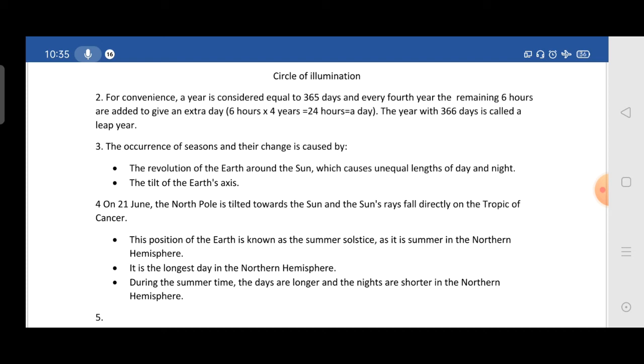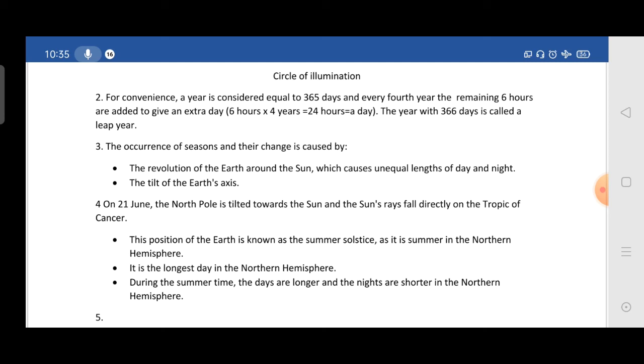Moving to the third one, how are the seasons caused? We have already discussed that seasons are caused because of two reasons. The first one is the revolution of the earth around the sun, which causes the unequal length of days and nights. And the second one is the tilt of the earth's axis. The earth's axis is tilted, and that is the reason why there is a change in the seasons.